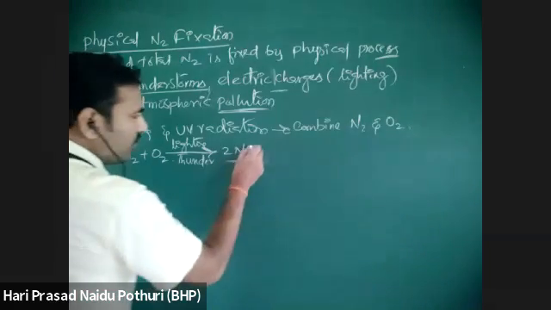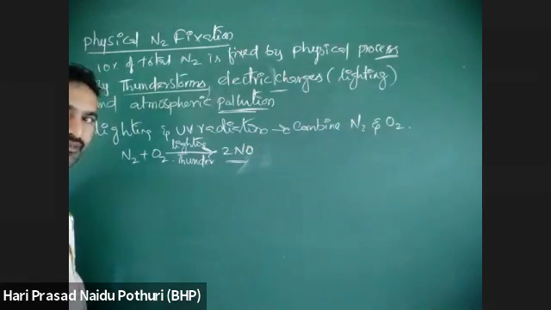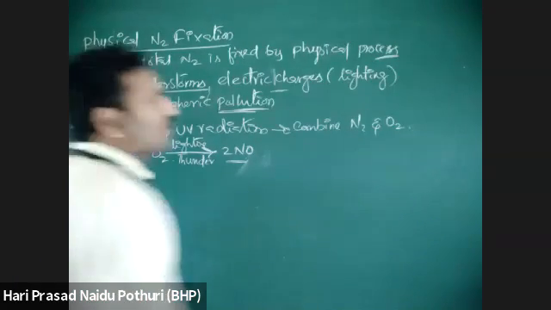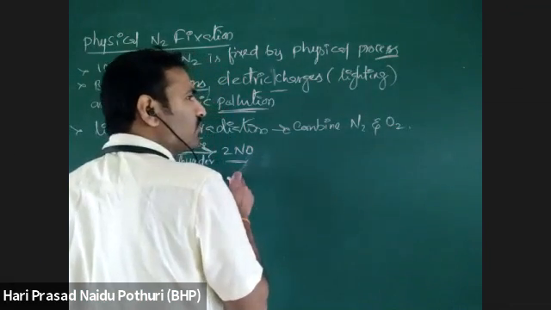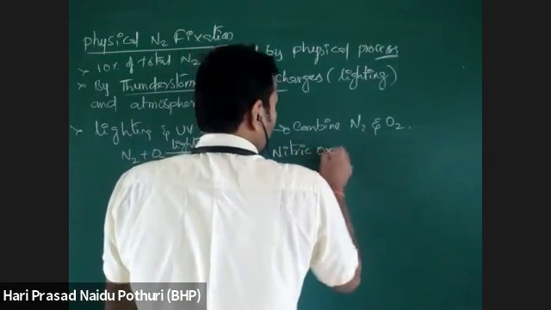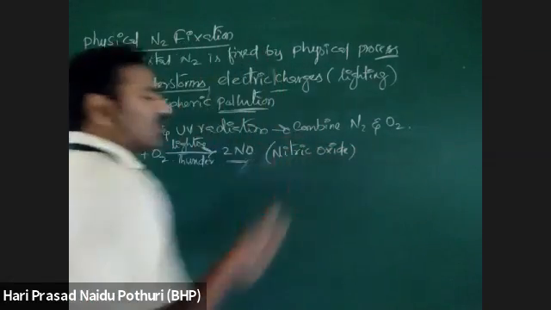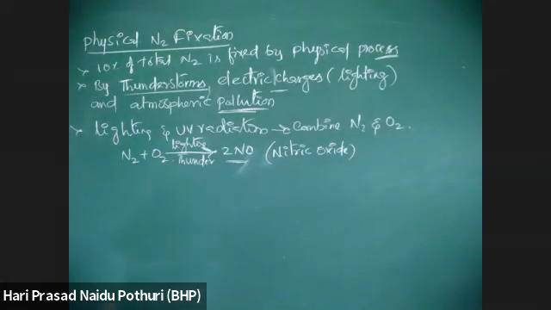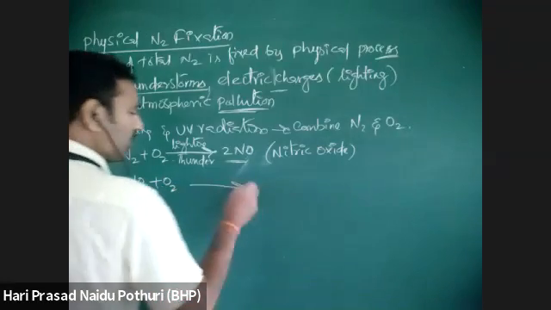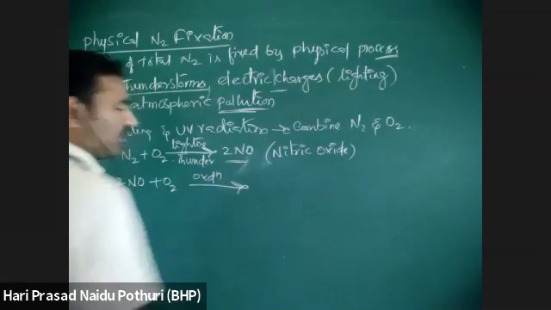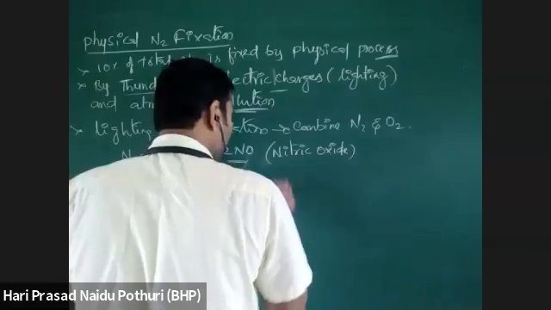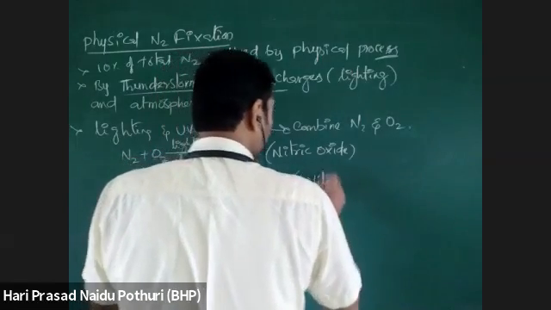Okay, what is this? 2NO means nitrogen monoxide, right? Nitrogen is one, oxygen is one. Yeah, nitric oxide. This is called nitric oxide, which is formed. That nitric oxide again undergoes oxidation. By the oxidation process, nitric oxide is then converted into nitrogen dioxide.